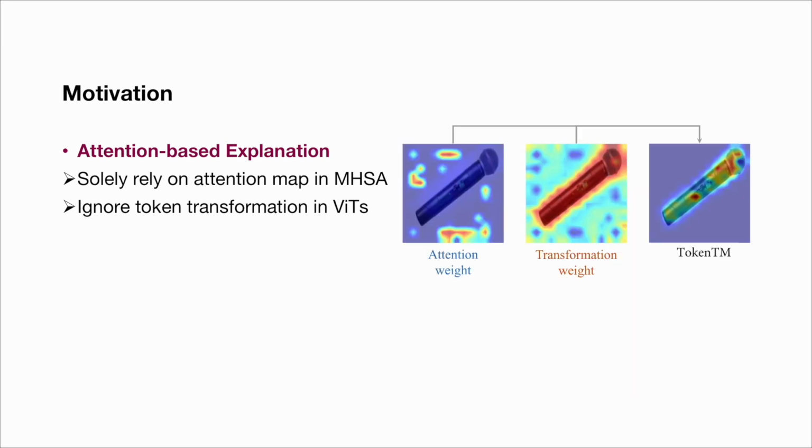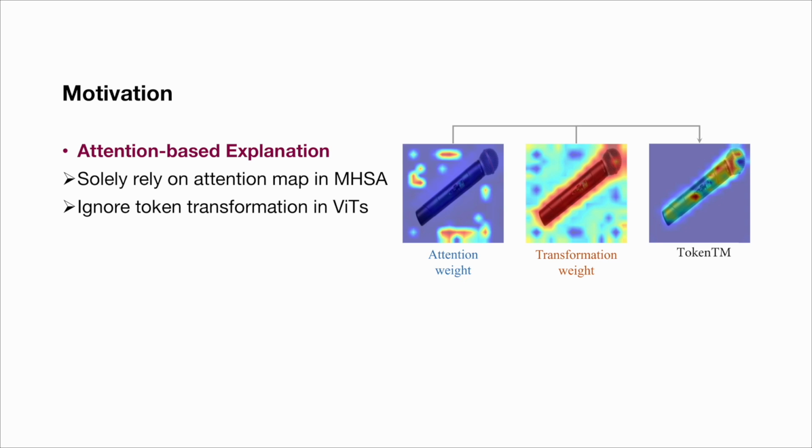To tackle this bottleneck, we design a novel post-hoc ViT explanation method that inclusively considers the effects of these token transformations, in addition to the attention information. We visualize the distribution of attention weights over the input image here, which exhibits noisy patterns in the background. We also visualize the transformation weights obtained by our proposed measurements and the final explanation result of our explanation method, TokenTM. The transformation weights offer complementary information to the attention weights, demonstrating that token transformation significantly matters in ViT explanation.